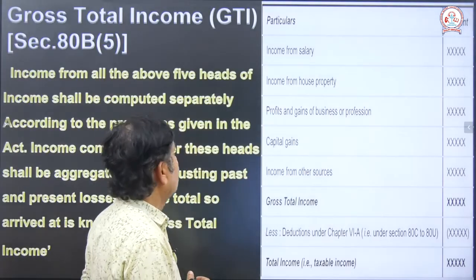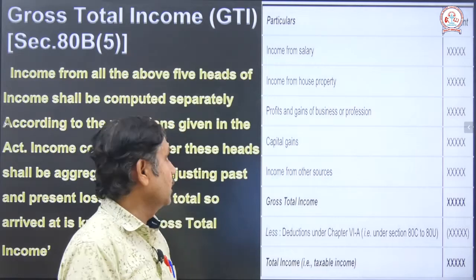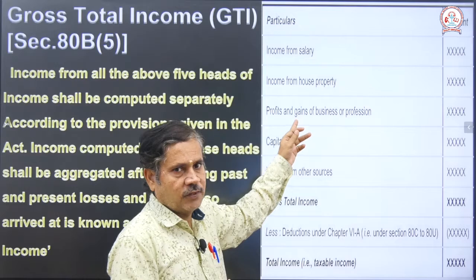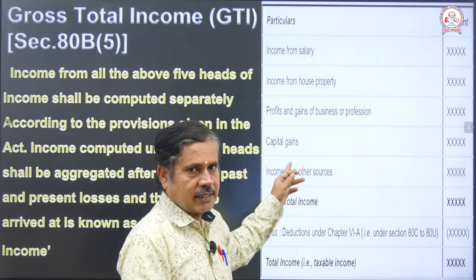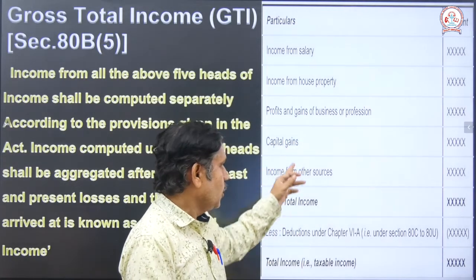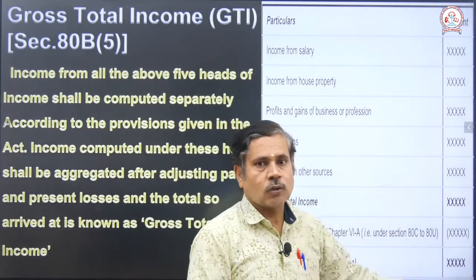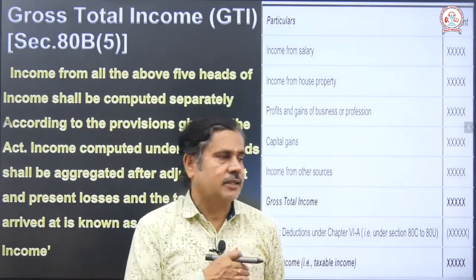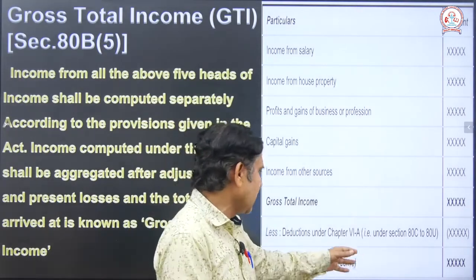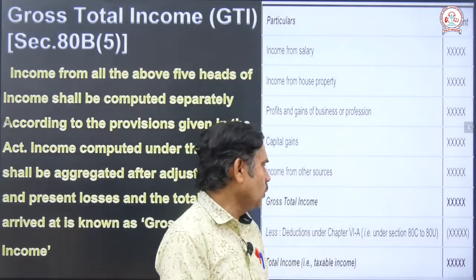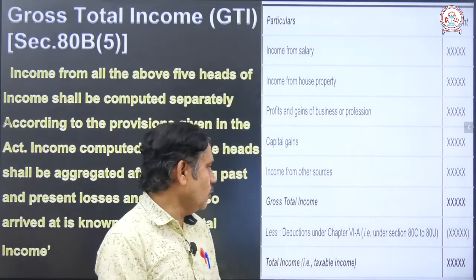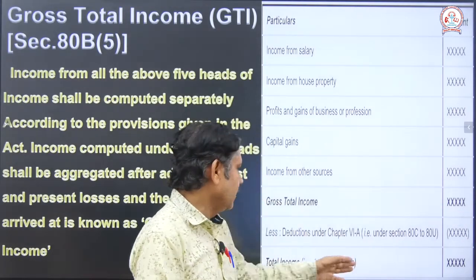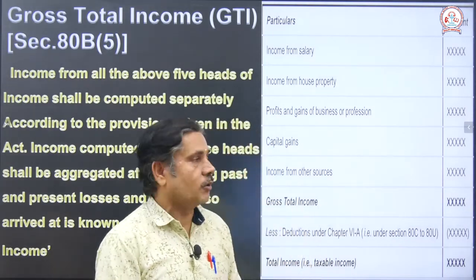Then come to the conclusion, how to calculate the total income. First we take the income from salary, income from house property, then profit from business or profession, then capital gain, then income from other sources. We add all, we get the gross total income. After that we take less deductions under the chapter VI-A, section 80C to 80U, whatever deductions are there, we deduct, and finally we get the total taxable income to the government.